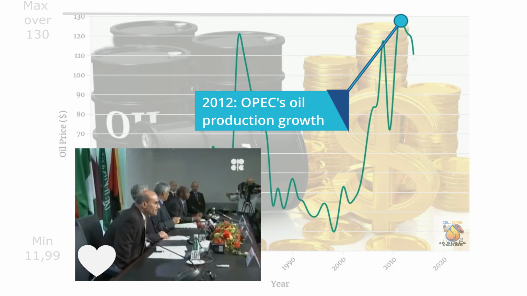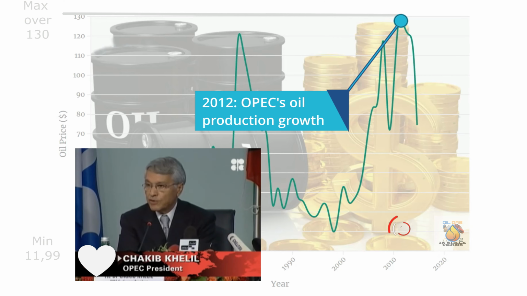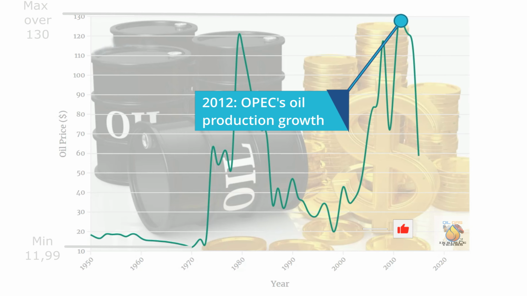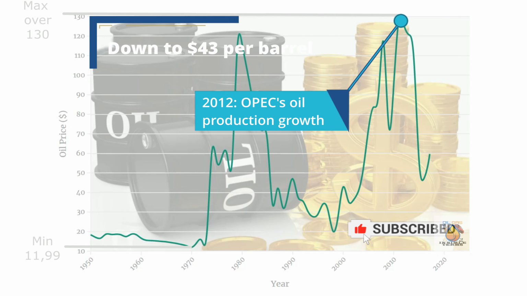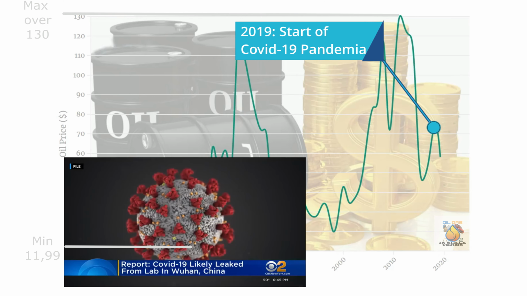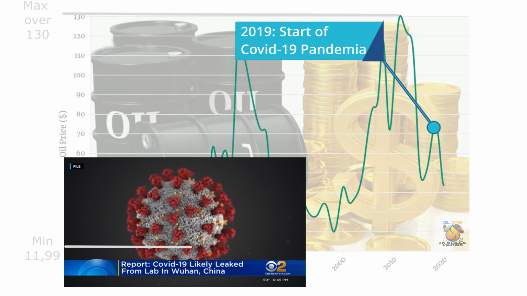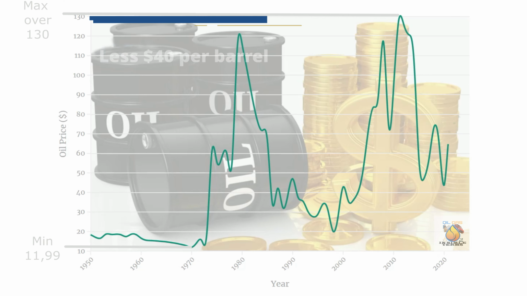In 2012, OPEC made a decision to increase oil production by an additional 2 million barrels per day, and the US also increased oil production later. These events resulted in the oil price decreasing to $43 per barrel in 2016, with some corrections subsequently. In 2019 and 2020, the global pandemic reduced oil demand and the price went down to less than $40 per barrel. At the beginning of 2023, the oil price is nearly $90 per barrel.